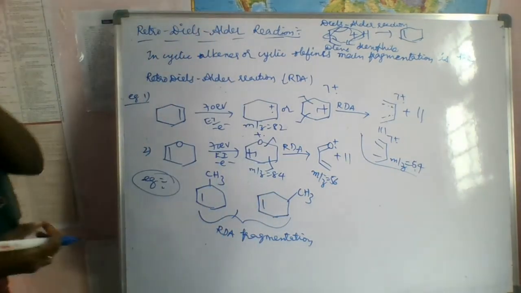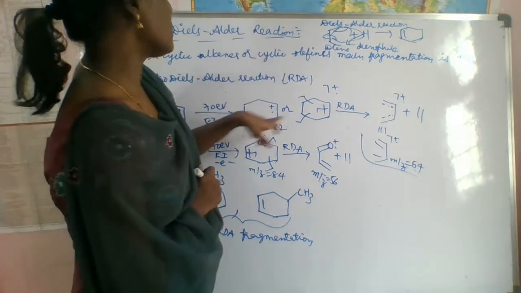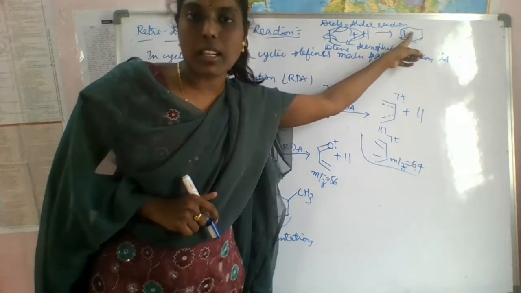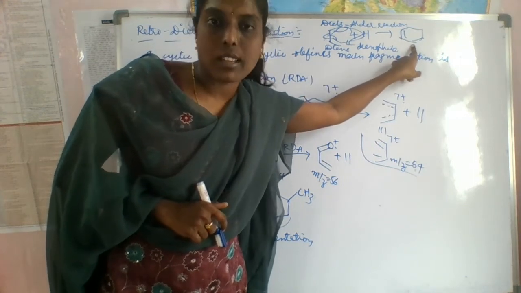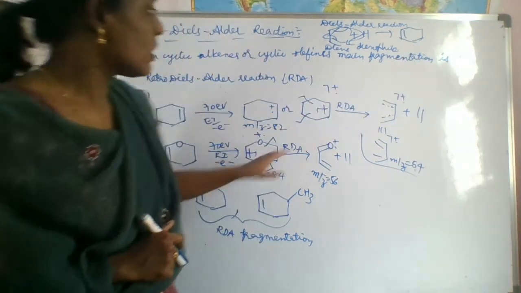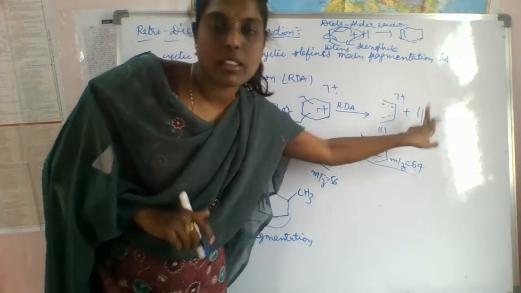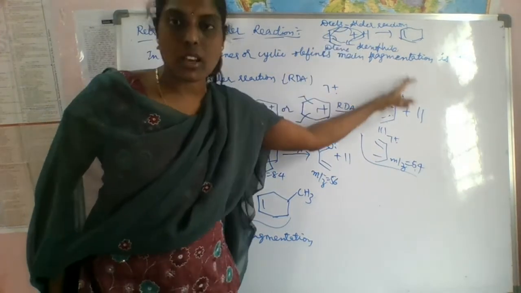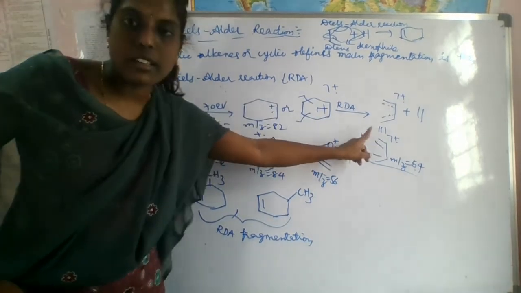So if you see here, this is exactly opposite to this one, right? In the Diels-Alder reaction you get a cyclic alkene or cyclic olefin. But here you get the diene and dienophile from the cyclic alkene. So that is the reverse process of the Diels-Alder reaction, and that's why we call it the retro-Diels-Alder reaction.